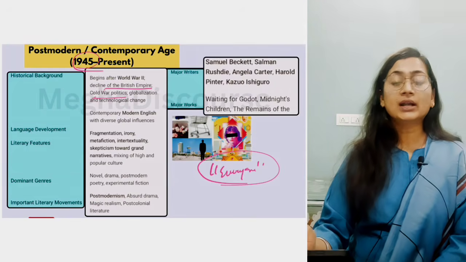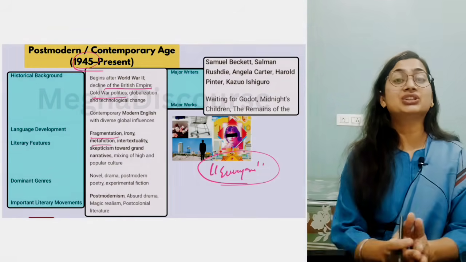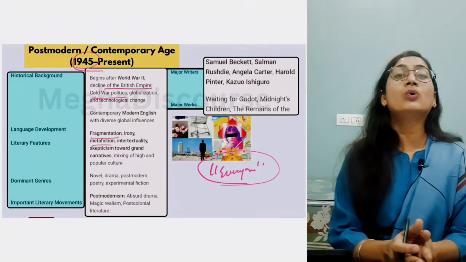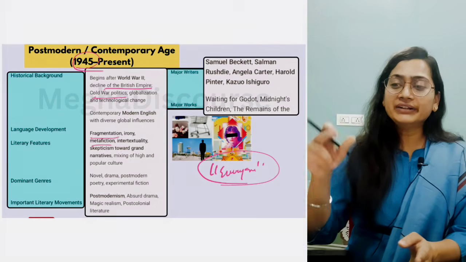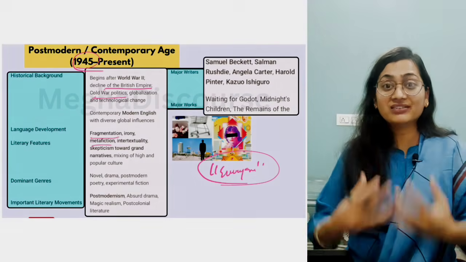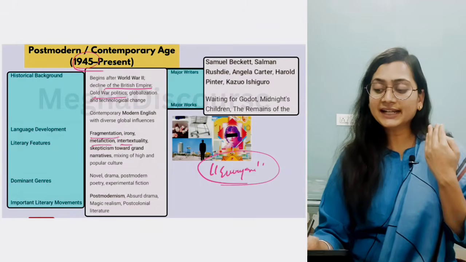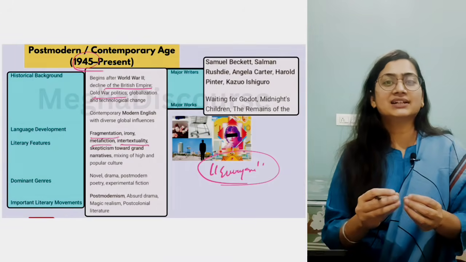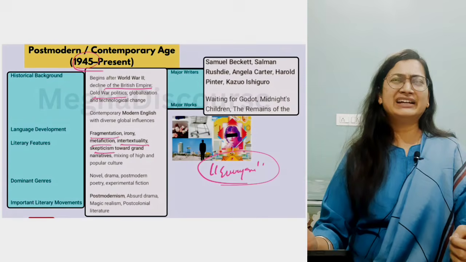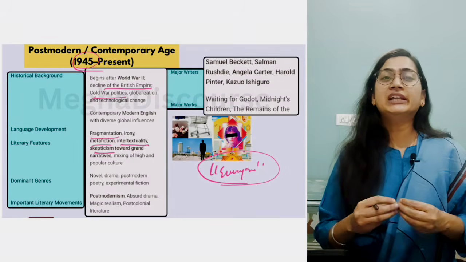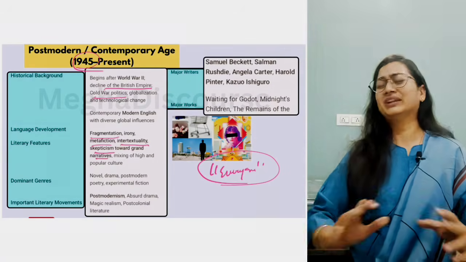Okay, now what type of literature are they writing? They are writing fragmented literature, irony, metafiction, that is fiction about fiction. Now the author breaks the fourth wall of writing. He is telling the reader that you are reading constructed literature, you are reading my writing. This is metafiction. They are working with stream of consciousness. Now there is intertextuality, that one text is related to another text. They are telling about this, that connect the dots. Skepticism, that they have some doubts. Now they don't believe in universal explanation, that is skepticism. They reject grand narratives, we do not like that.